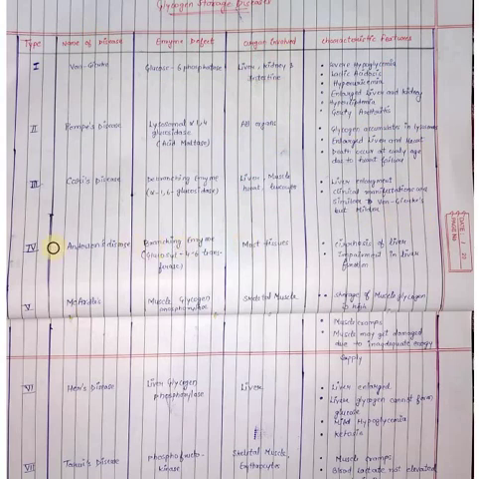Fourth one is Anderson's disease, and in this disease the branching enzyme has a defect, that is glucosyl 4,6 transferase, and most tissues are involved. Features of this disease are cirrhosis of liver and impairment in liver function, mostly related to the liver.